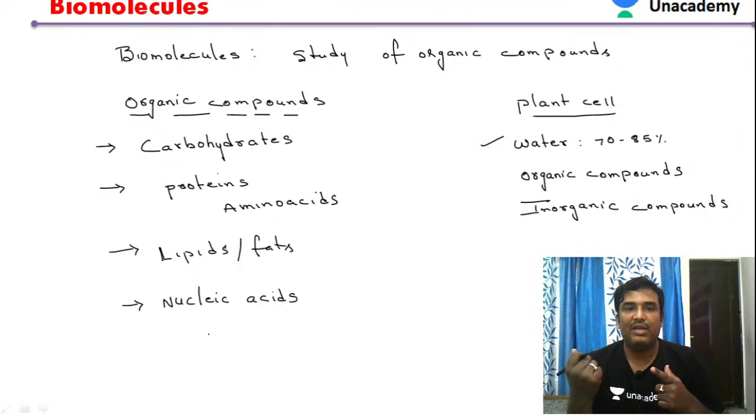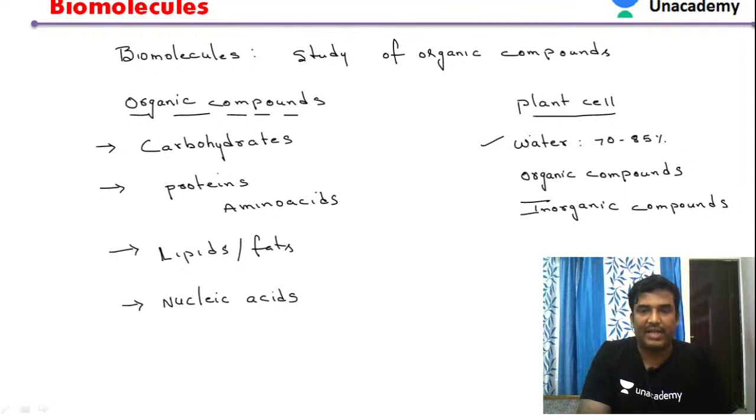In a plant cell or animal cell, the cell majorly contains water. Apart from water, we have organic compounds. So organic compounds include carbohydrates, proteins, amino acids, lipids or fats and nucleic acids.